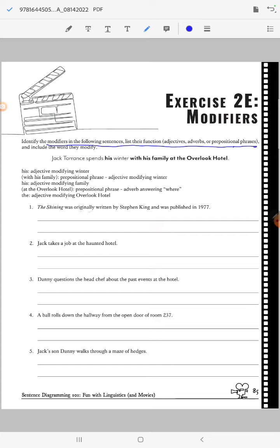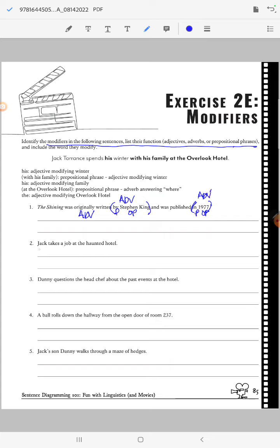The Shining was originally, it's going to be an adverb. And it was written, prepositional phrase, by Stephen King. So by is our preposition, Stephen King is the object of our preposition, and that is telling us how it was written, making it an adverb. And it was published in 1977, so that's another prepositional phrase, in being your preposition, 1977 being the object of this preposition. And that also tells me when, so it is acting as an adverb.